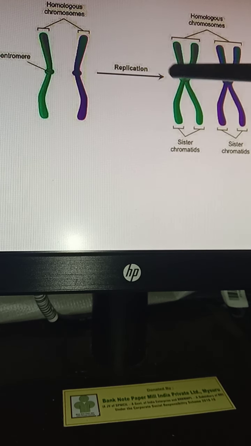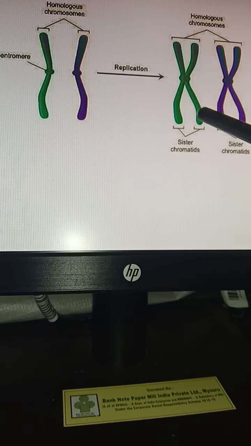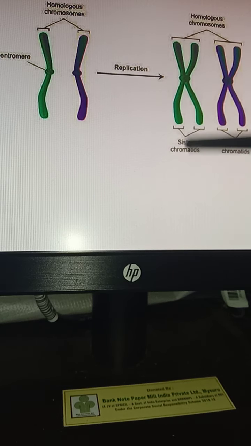Both of the chromosomes are entirely identical. You can see that they are of the same size. This is the P element, this is the Q element, both are of the same size, that's why they are known as homologous chromosomes. One is coming from the paternal parent, and another one is coming from the maternal parent.